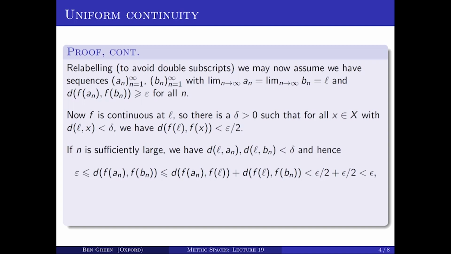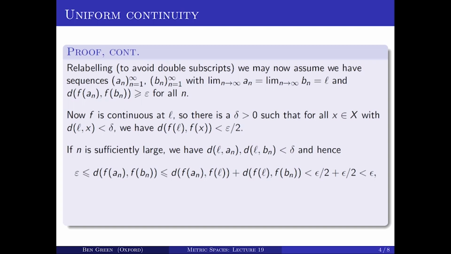So we have the following chain of inequalities. First of all, just by assumption, or by construction at the top of the slide, the distance from f of A_n to f of B_n is at least epsilon. But on the other hand, by the triangle inequality, the distance from f of A_n to f of B_n is at most the distance from f of A_n to f of L plus the distance from f of L to f of B_n.